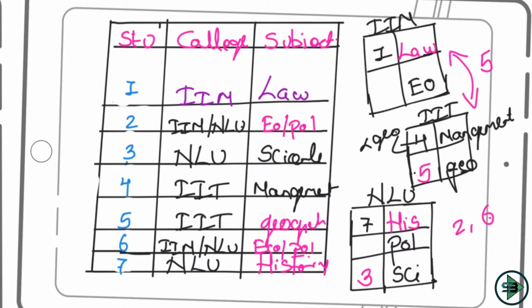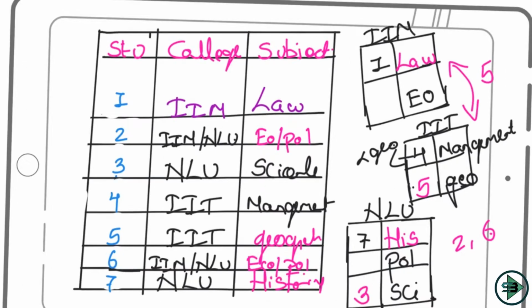Please make sure we don't have complete information about 2 and 6. Okay, so in which college does 2 study? It could be IIM or NLU. Similarly, which subject does 6 study? It could be economics or politics. So with respect to 2 and 6, we still don't have clarity. This is called a half filled table, where we don't have complete information. For some rows and columns we still have an unfilled situation, which will possibly be addressed in the question.